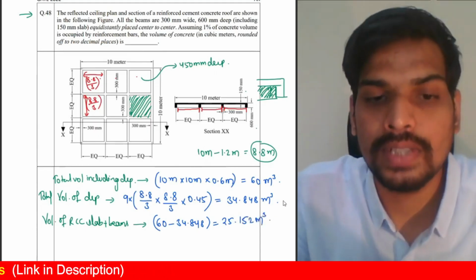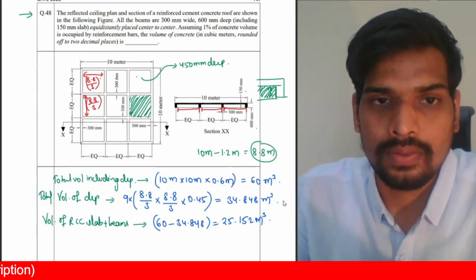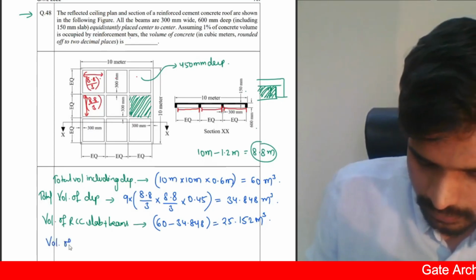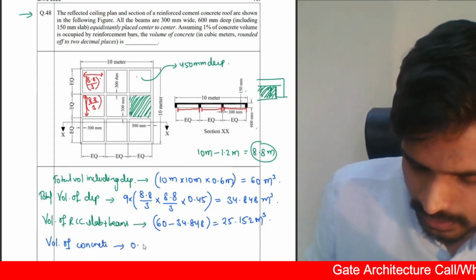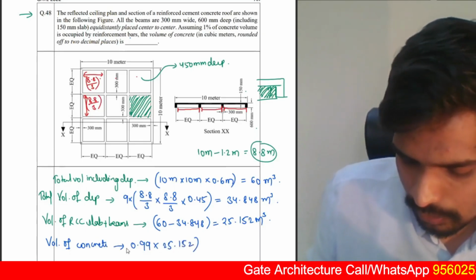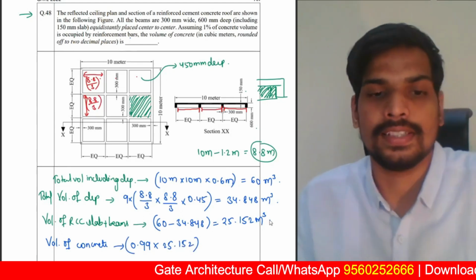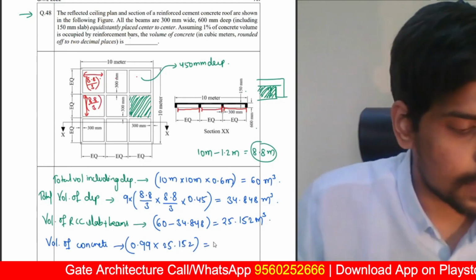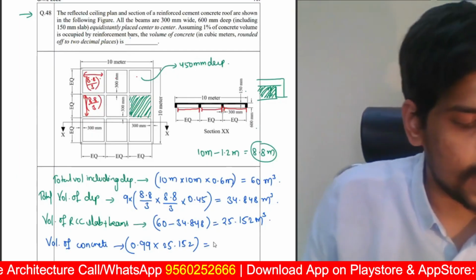That's the total volume of the RCC slab. Finally, last step, you need to subtract 1% from it because 1% is reinforcement bars. So the volume of concrete is only 99%, so 0.99 into 25.152. I'm calculating 99% of the volume of the RCC slab because 1% of it is reinforcement. So multiply your answer with 0.99. You should get your final answer as 24.9.